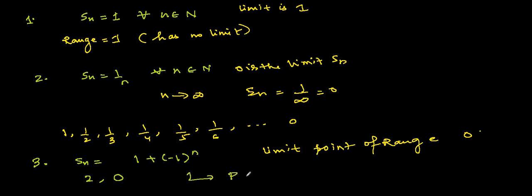And the range, if you see carefully, is 0 comma 2, because look at the definition of range which we discussed in the first video. It says that irrespective of the position or repetition, whatever unique values come give you the range. And here we get the range as 0 comma 2. The set 0 comma 2 has no limit point, so this range has no limit. In this way, you can see various examples.